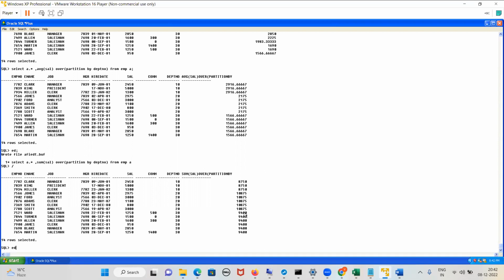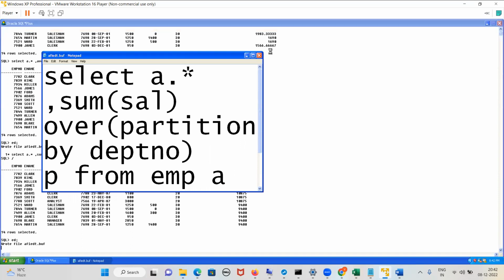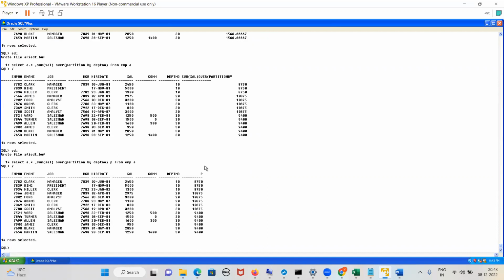If I have to give an alias name for this partition by, how can I give? Here, can I write it as P? Where I have written P: over partition by department. Here I am giving an alias name as P. Can you see this? P. So now it is coming in a proper way. This is the partition, I have written P. Yes or no, guys?